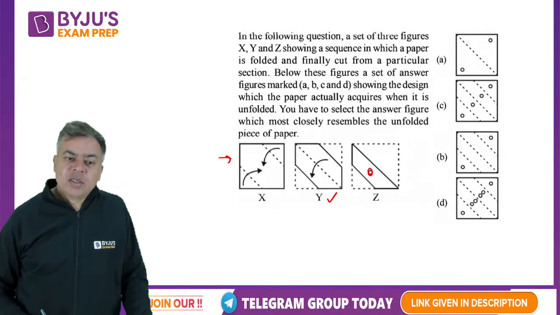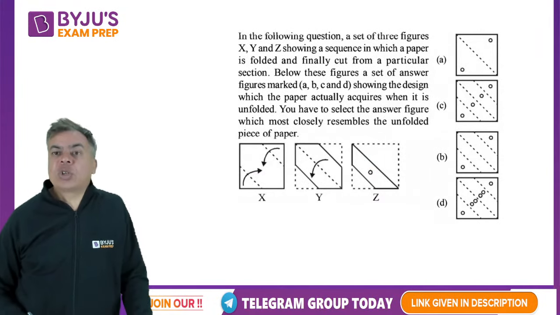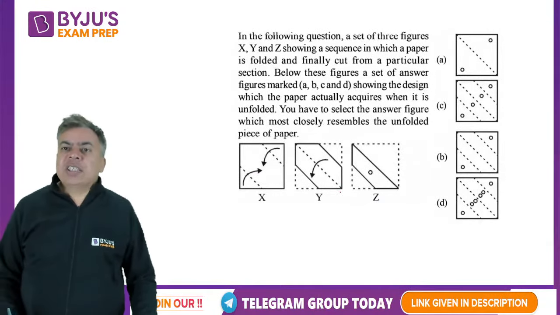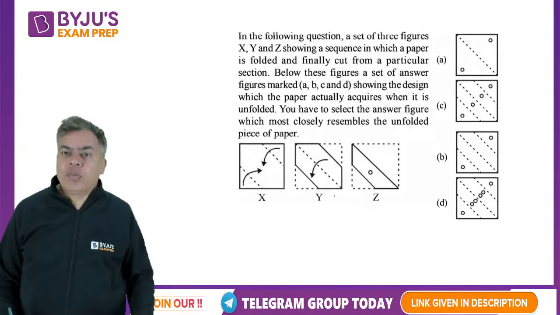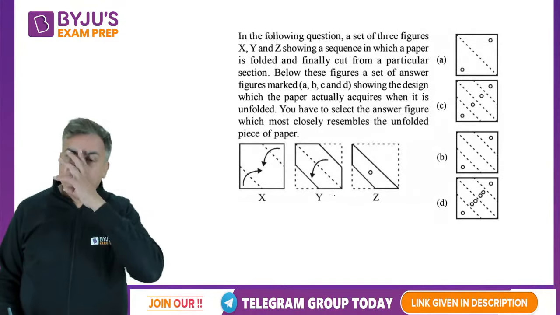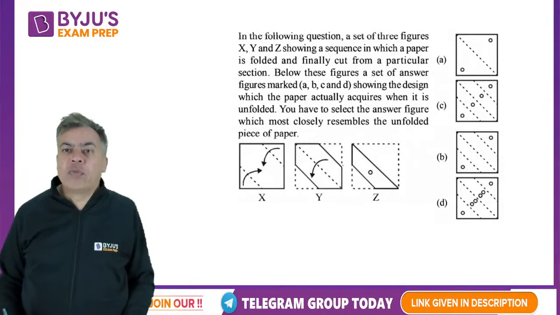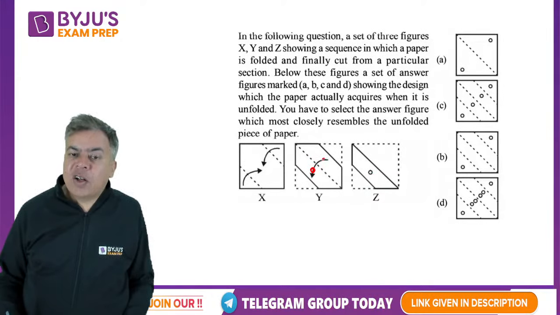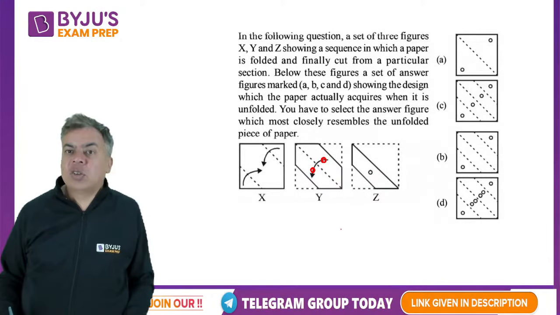So how to do such questions? Just go back through whatever you did while folding, and unfold. Because you folded here, you made a cut here, so this hole will be present here also.